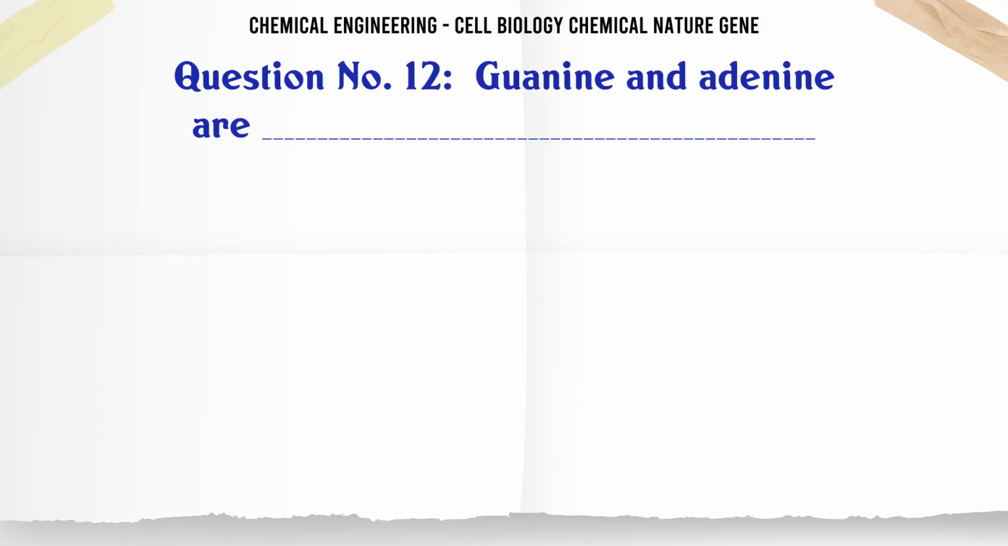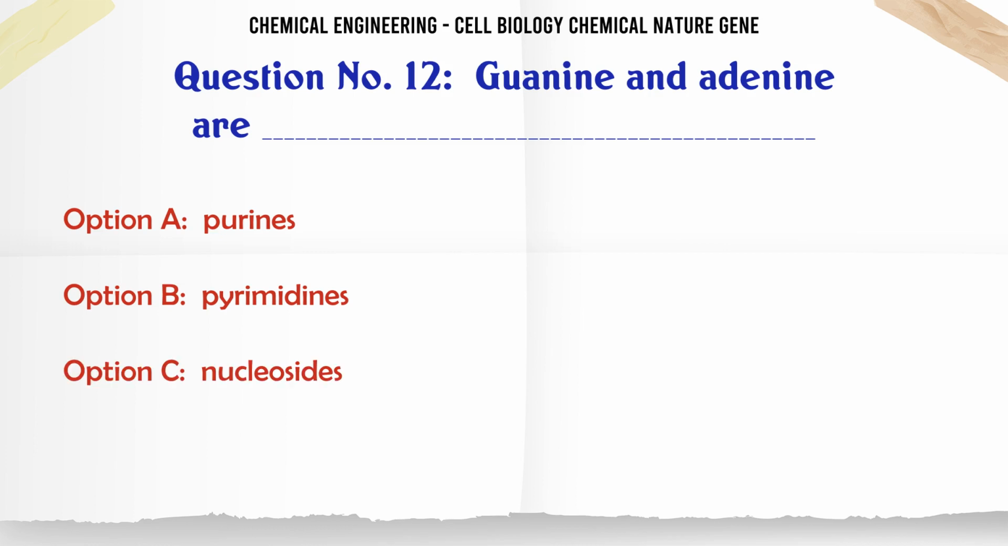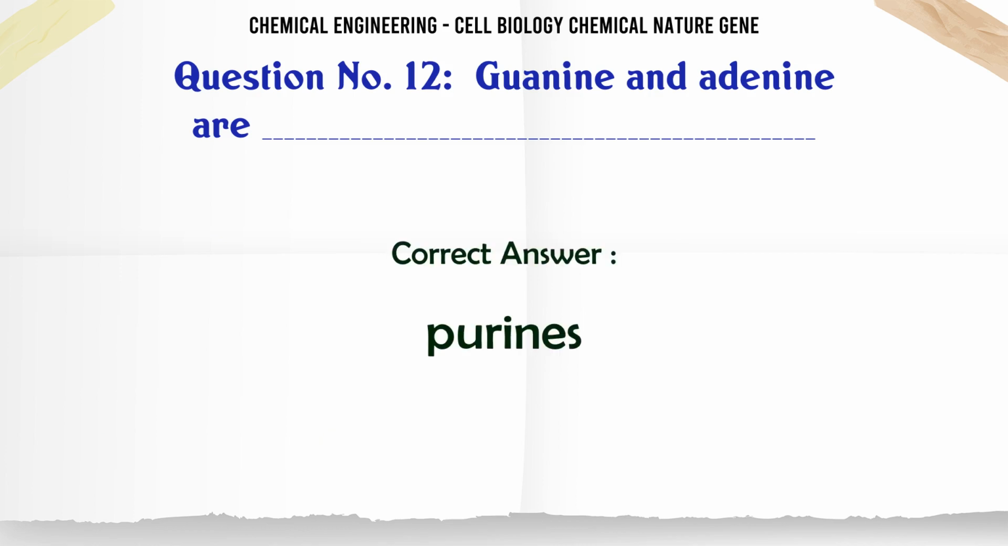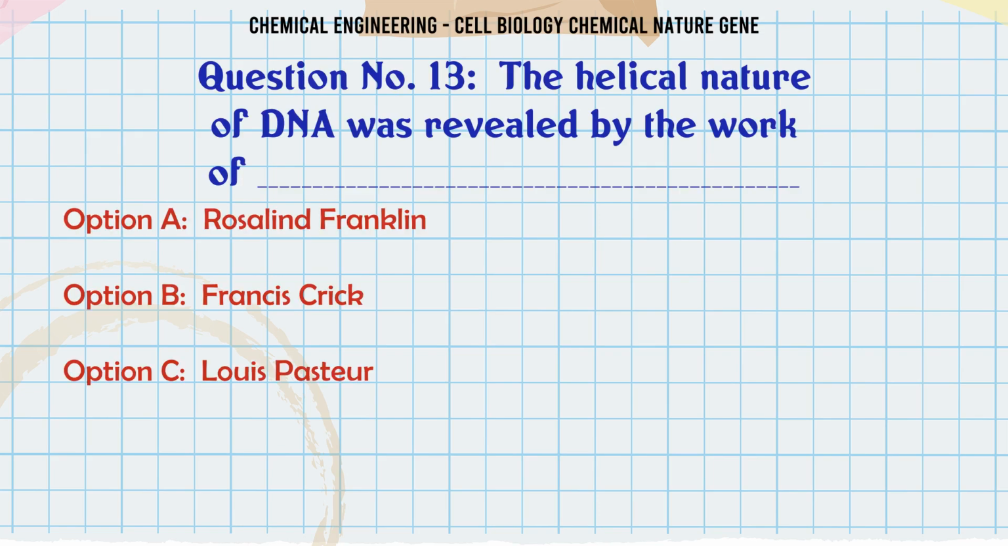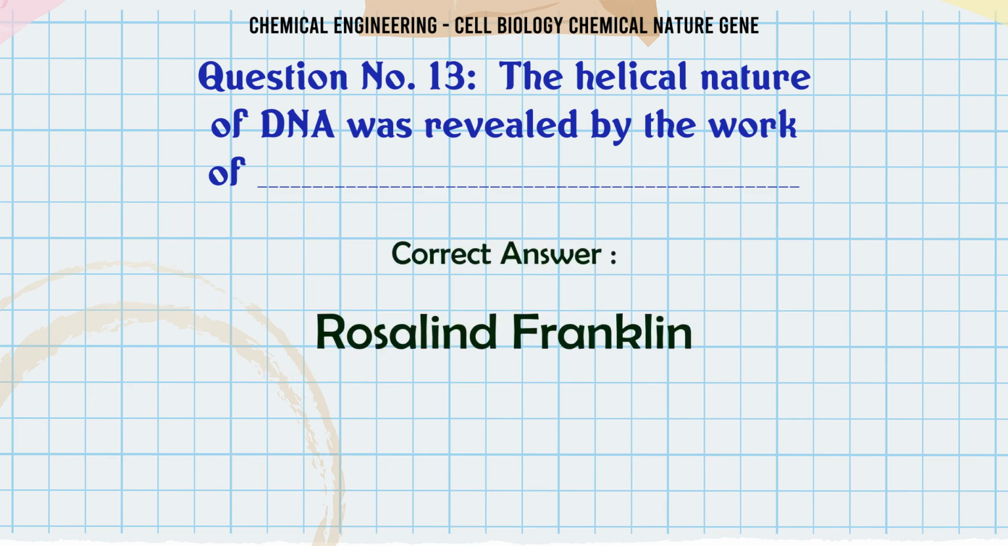Guanine and adenine are A. purines, B. pyrimidines, C. nucleosides, D. gangliosides. The correct answer is purines. The helical nature of DNA was revealed by the work of A. Rosalind Franklin, B. Francis Crick, C. Louis Pasteur, D. Frederick Sanger. The correct answer is Rosalind Franklin.